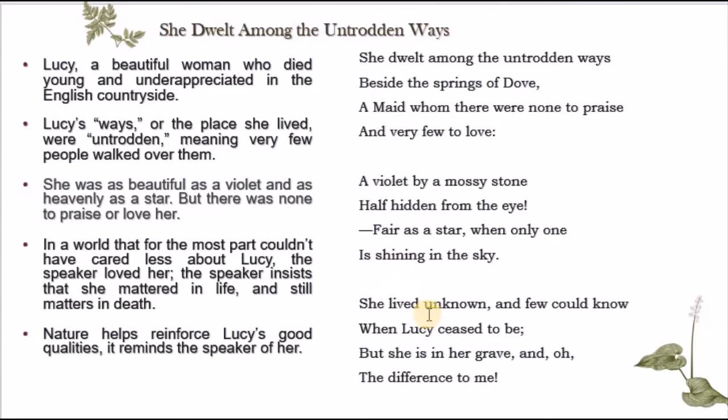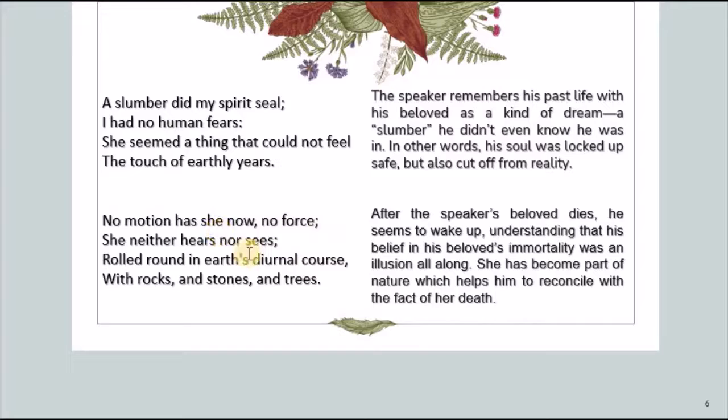here, when he said, "But she's in her grave, and oh, the difference to me." Here in this poem, it seems that her death was something that he couldn't accept, couldn't imagine, and he was still very sad and depressed. But here in this last poem, it seems that actually he has come to terms with the idea of death.